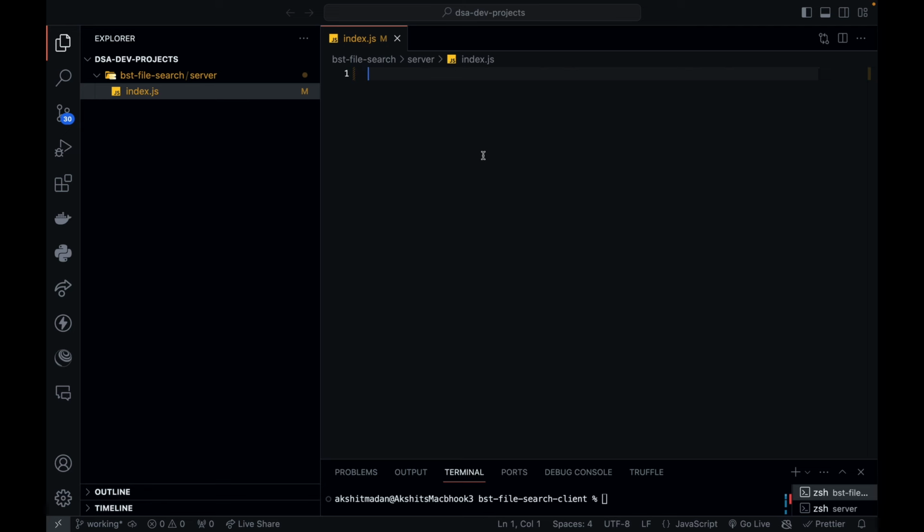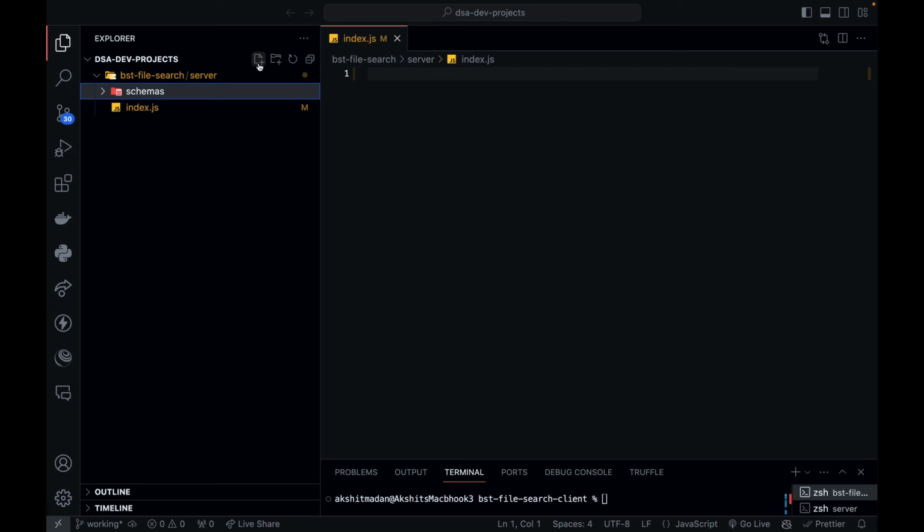I'll be switching on my server. I'll be having a few routes on which I'll be making an API call. Those routes will be taking a request and returning a response, like a normal server, like if you already know that, right? Now in this server folder itself, I'm going to have a folder which will be called schemas. In this schema, I'm going to create a file which will be called tree.schema.js. So basically I'm creating a class where I'm going to define my binary search tree, and I'll also be defining the functions for that binary search tree.